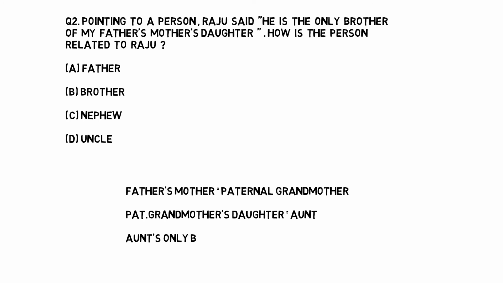Also, aunt's brother, first itself you can see brother. Aunt's only brother can be our father, right? So how is this person related to Raju? He'll be his father, right? Raju's father is the guy whom Raju is pointing to and speaking about. I think you're clear in this.